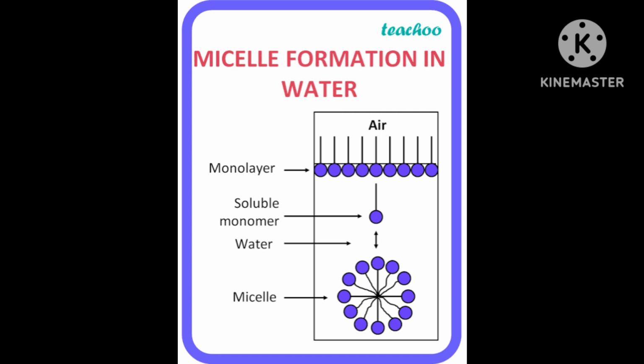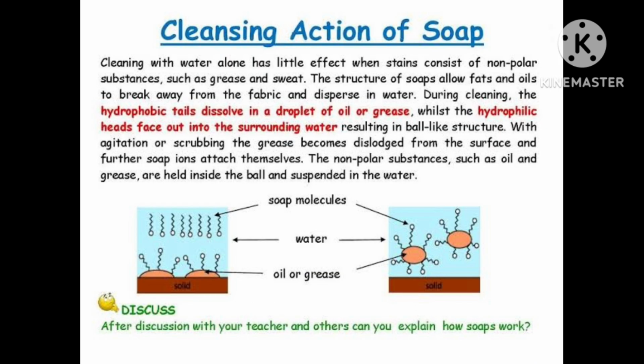Outside negative part will be there. Negative part means COO minus, okay, polar charge will be outside and hydrocarbon side will be inside of this grease droplet.